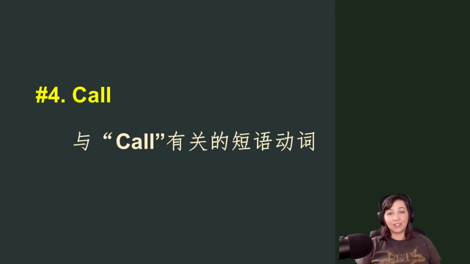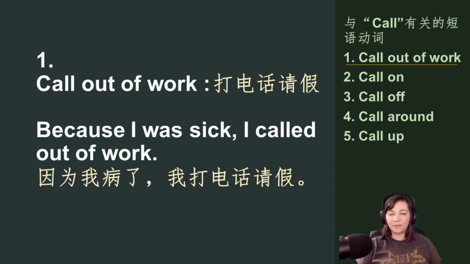All right, in this next section, all of these phrasal verbs use call. So for the first one, it is to call out of work. To call out of work means you are going to call your boss on the phone and you're going to tell them you're not coming in today. So here's how you could say it in a sentence. Because I was sick, I called out of work.